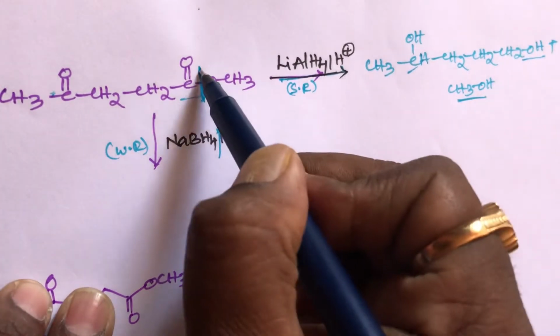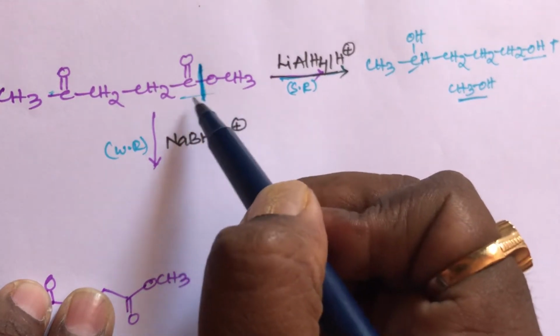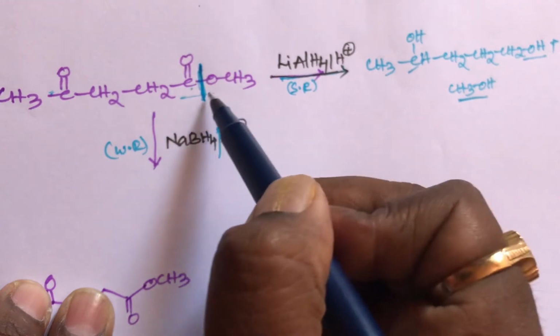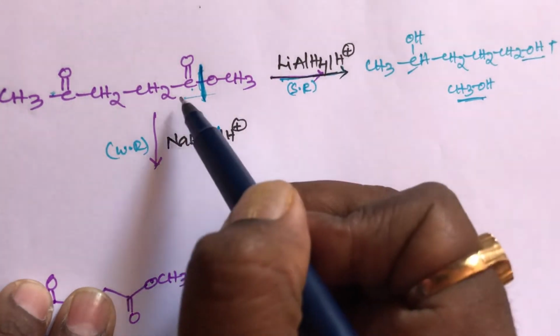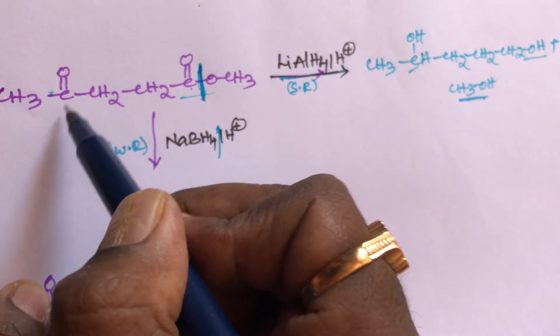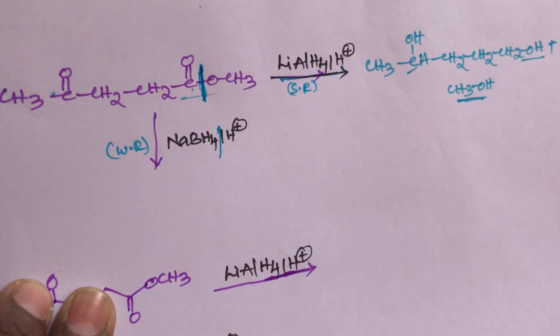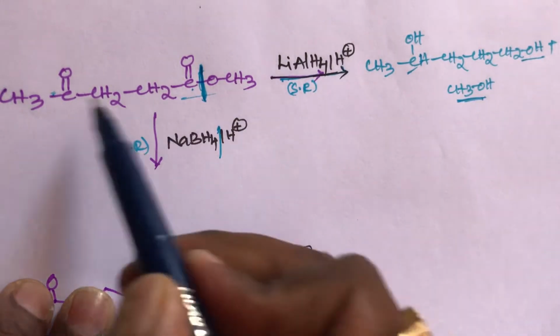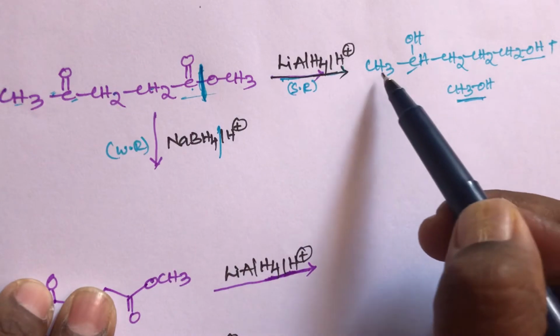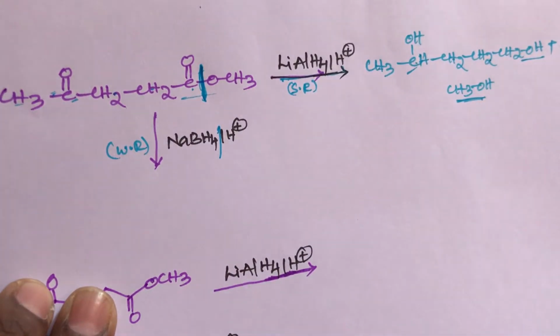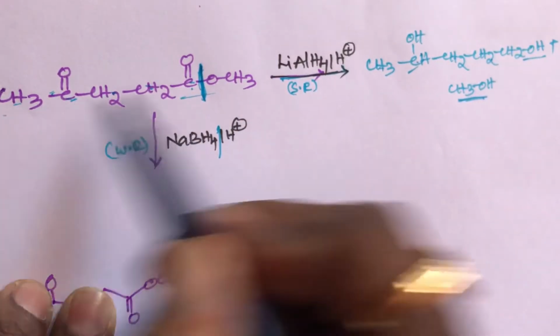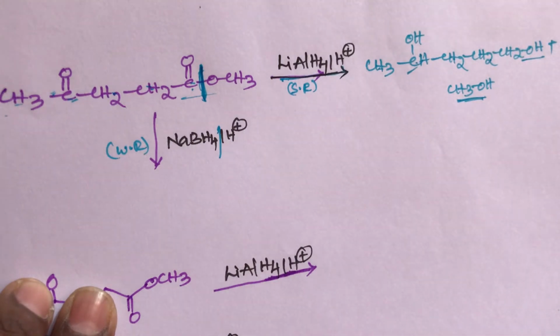See here, bond cleavage in between C and O. This CH3OH will be formed, and this is also CH3, CHOH, CH2, CH2, CH2OH. This is the final product. So 1, 2, 3, 4, 1, 2, 3, 4, and 5, 1, 2, 3, 4, 5, so 5 carbons. So this is the final product.